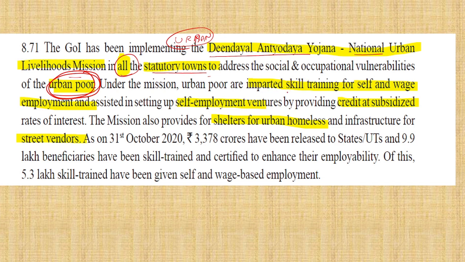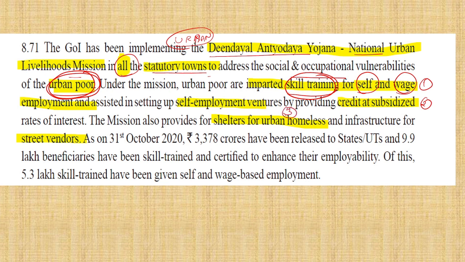What they are doing, next they will ask this: they will give skill training. In the question they may say under this scheme we are creating huge factories. No, they are not creating huge factories under the livelihood mission. They are imparting skills for self-employment, so you can do your own work or wage work, and go and work anywhere. Second, credit at subsidized rate.